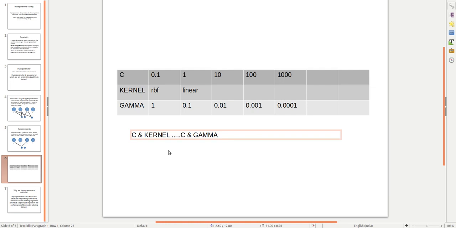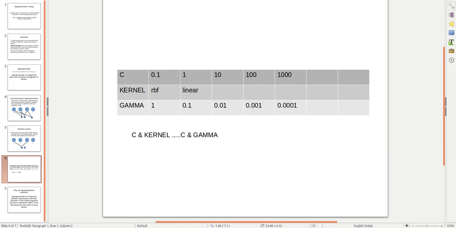Similarly, it will make combinations with 0.1 and 1, 0.1 and 0.01. Similarly with C and kernel, 0.1 with RBF, 0.1 with linear, and search for the best fit.